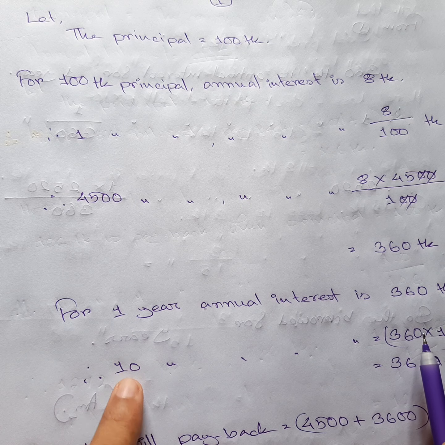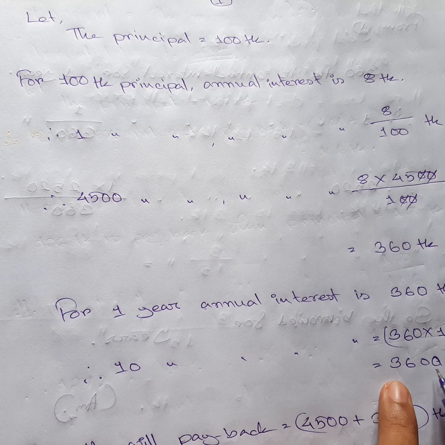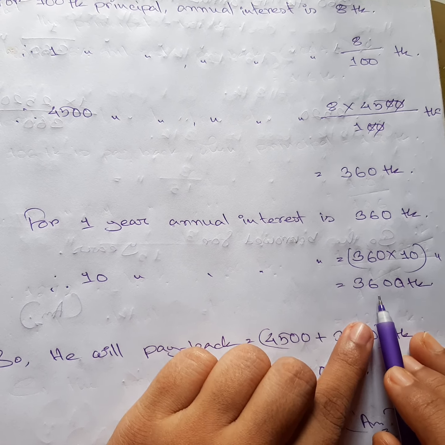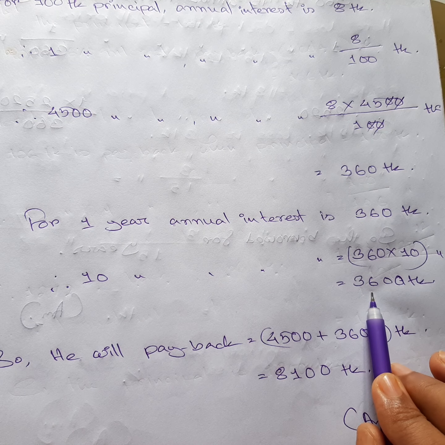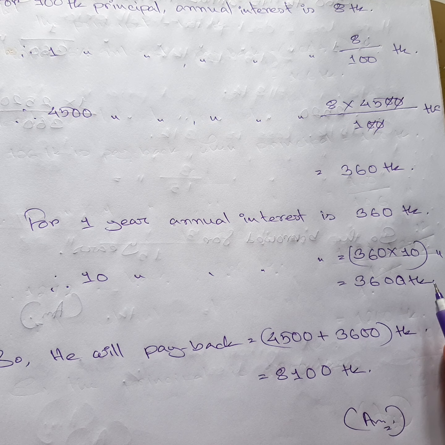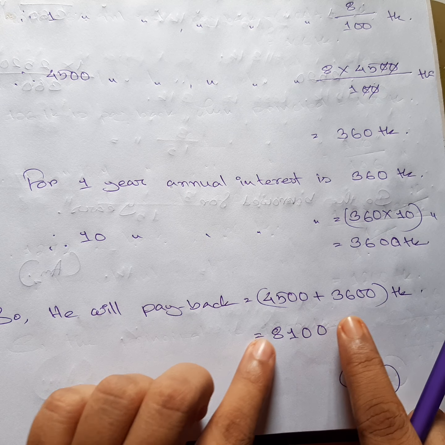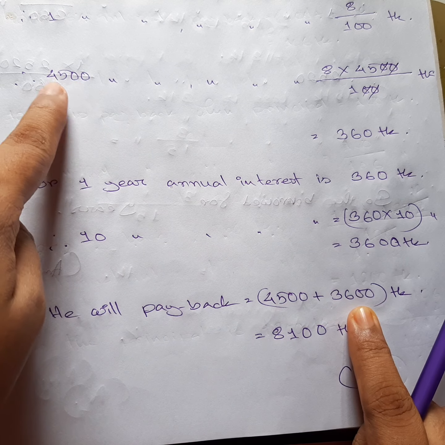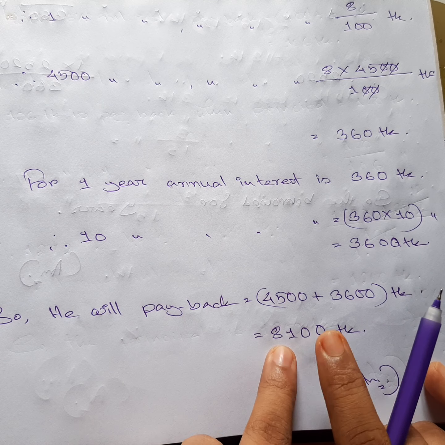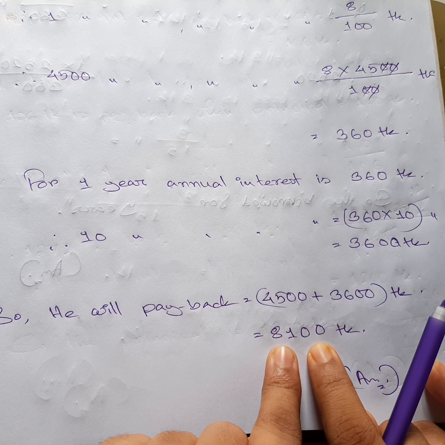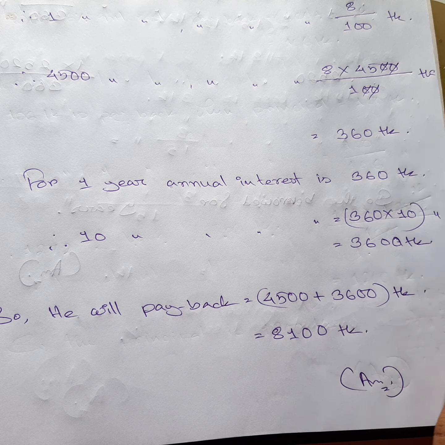So we are going to find out for 10 years and we will multiply it and we will get 3600 taka. And the paid back amount, definitely we are going to add our annual interest with our principal and we will get 8100 taka. This is the math.